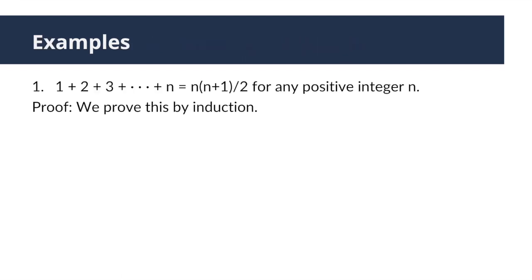Next, let's see three examples on how we can use proof by induction. This is the property of the positive integers that we want to prove. Therefore, this is P, which is an equation. And at the very beginning of the proof, you can see we state the game plan that we're going to use induction to prove this statement.